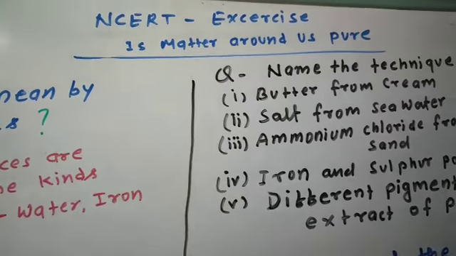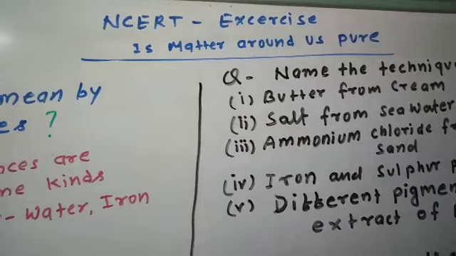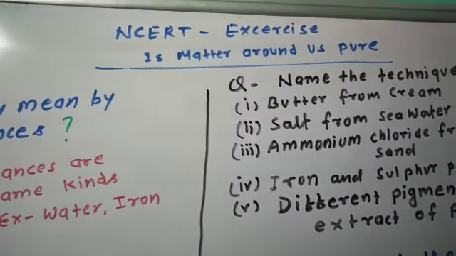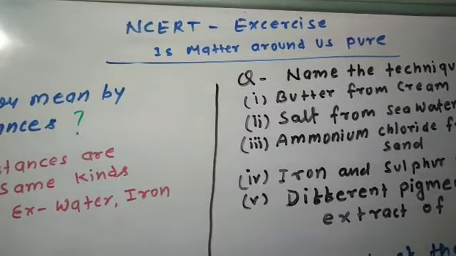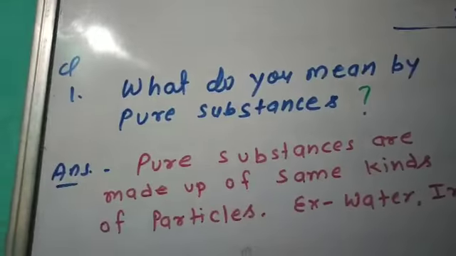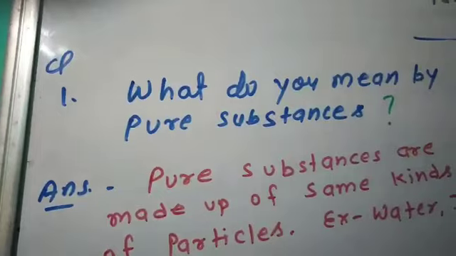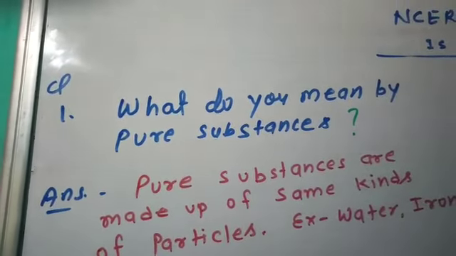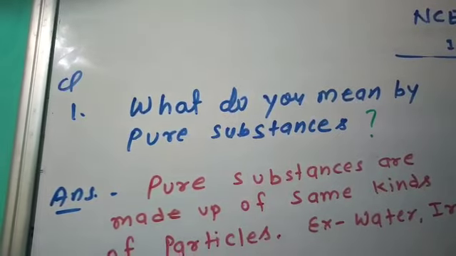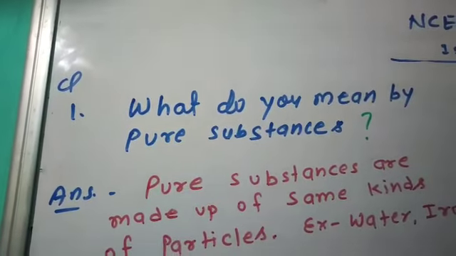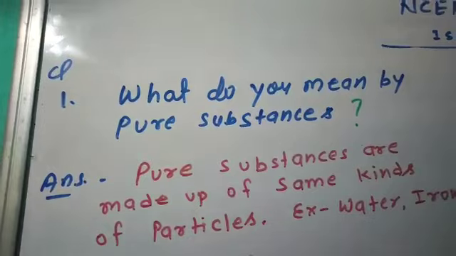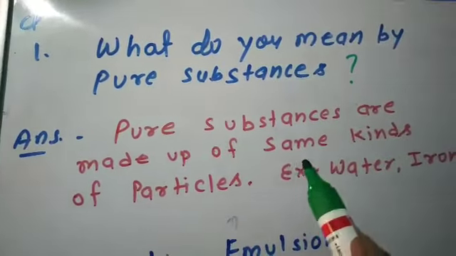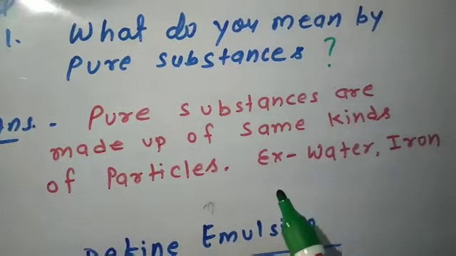Today we are going to describe some NCERT problems of Is Matter Around Us Pure for class 9. The first question is, what do you mean by pure substances? Pure substances are those substances which are made up of same kinds of particles.